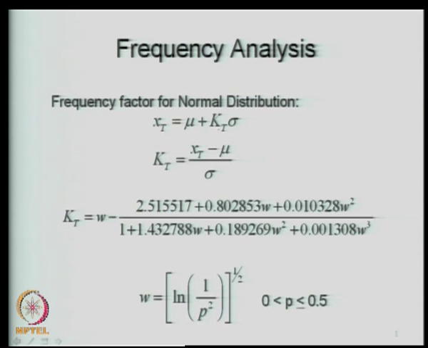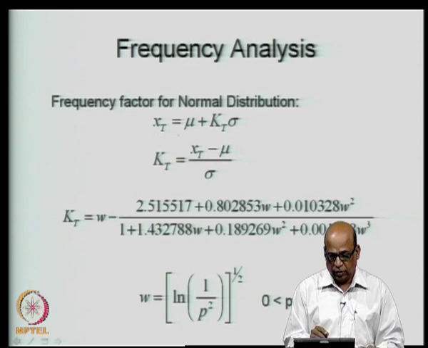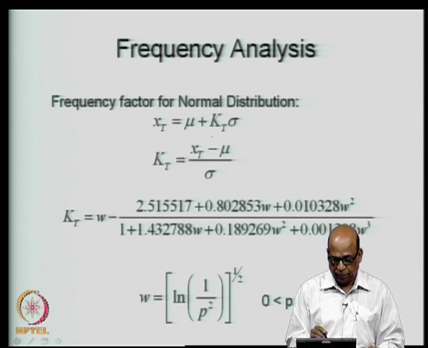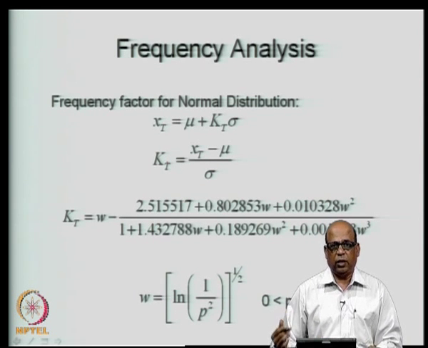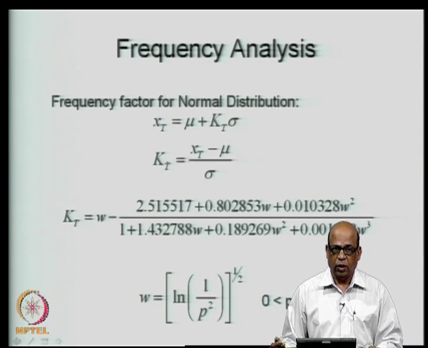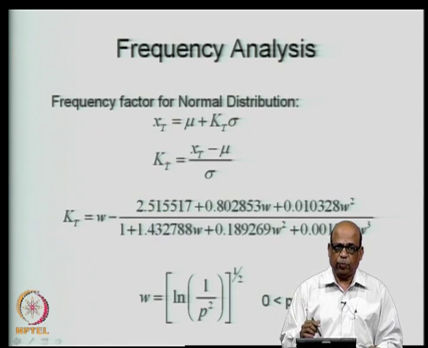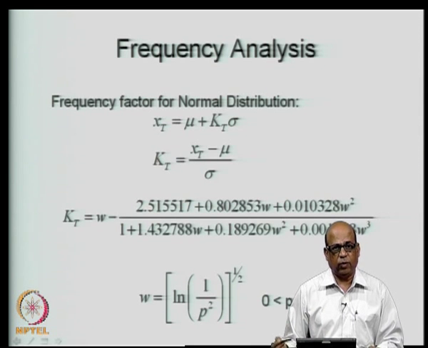So, we use the expression X_T is equal to mu plus K_T into sigma. This is our fundamental equation for frequency analysis. So, K_T is in general (X_T minus mu) over sigma. From this, you can identify that this is in fact the standard normal deviate, z is equal to (X_T minus mu) over sigma. So, this expression for normal distribution turns out to be simply the standard normal deviate z, and therefore, you can go to the tables and then obtain the associated value of K_T.